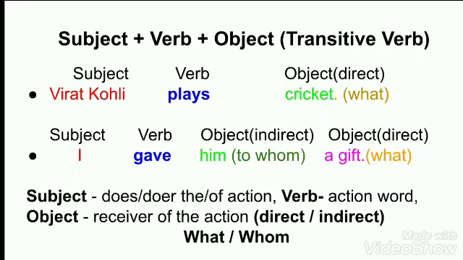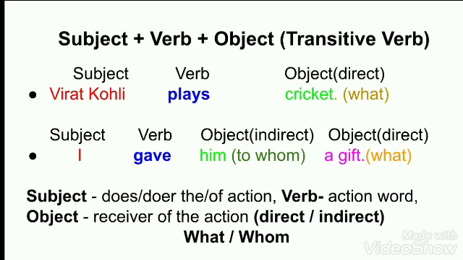So what is the object over here? Cricket. On what has the action of playing been done? On the cricket. So that's why we have got this formula or this pattern in this sentence: subject, that is Virat Kohli, verb, that is plays, and object, that is cricket. That's why this will become the transitive verb.